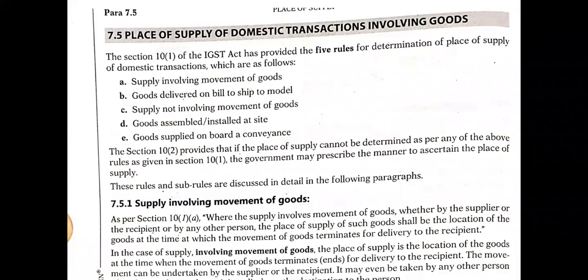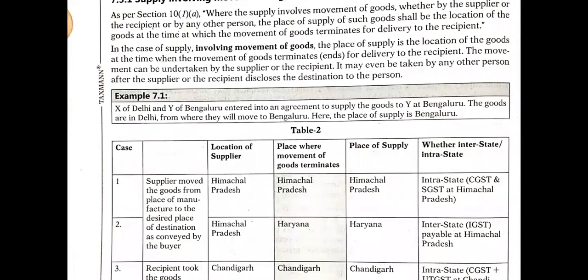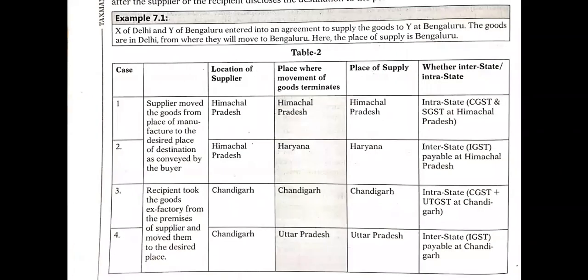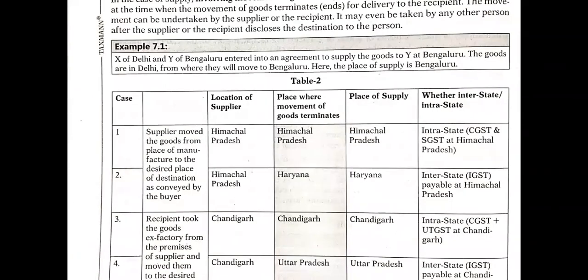Let us see one illustration to understand this first type of place of supply of domestic transaction. In the first case here, Mr. X of Delhi and Mr. Y of Bangalore entered into an agreement to supply the goods to Mr. Y at Bangalore.